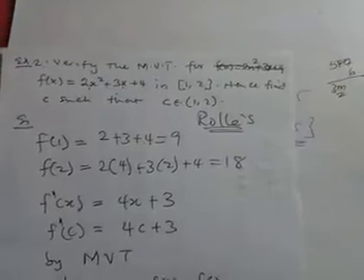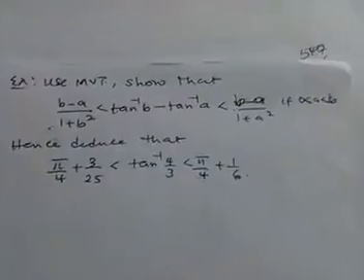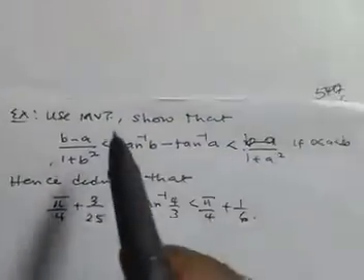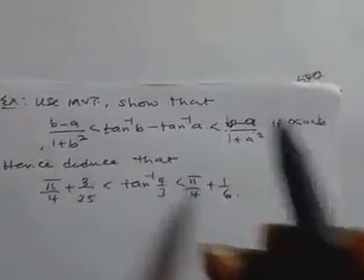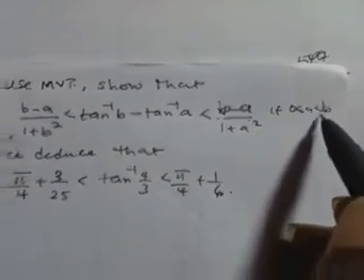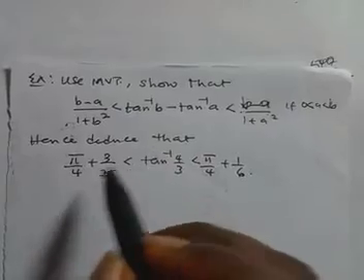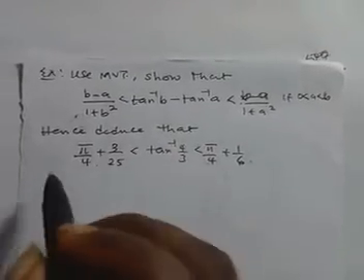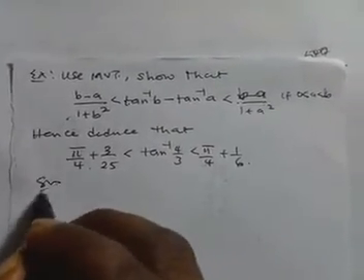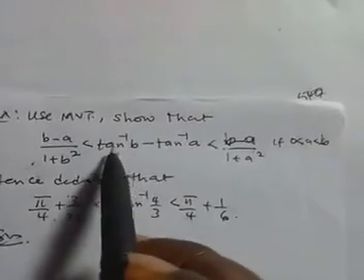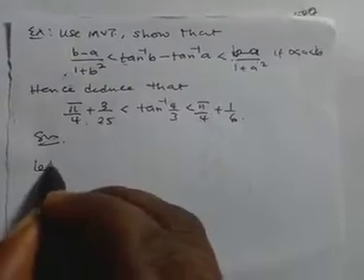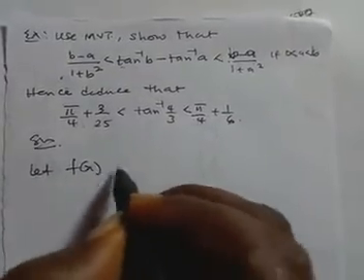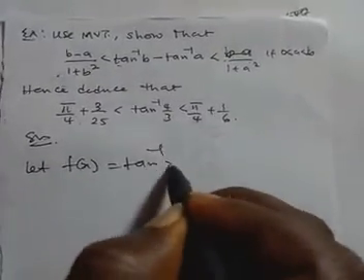Let's consider another example. So let's consider this important question. Use mean value theorem to show that this is less than this, less than this, if 0 is less than a, is less than b. Hence, deduce that this happens. Now, solution. Without stressing ourselves, you see that we are given arctan here. So in that case, we need to let f of x be equal to arctan x.